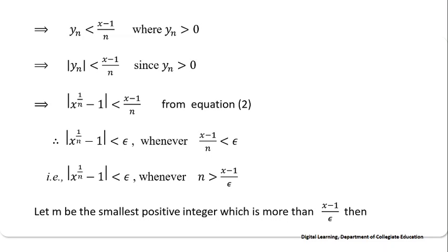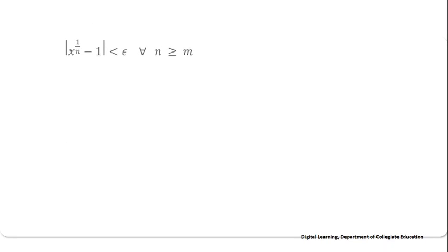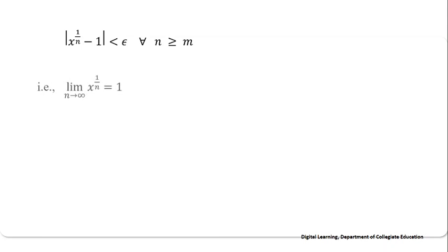Let m be the smallest positive integer which is more than x minus 1 by epsilon. Then, modulus of x power 1 by n minus 1 is less than epsilon for all n more than or equal to m. That is, limit of x power 1 by n as n tends to infinity equals 1.